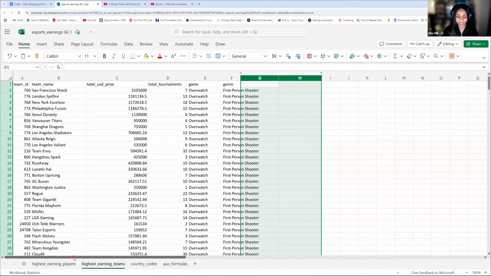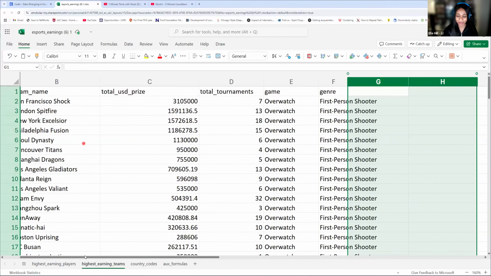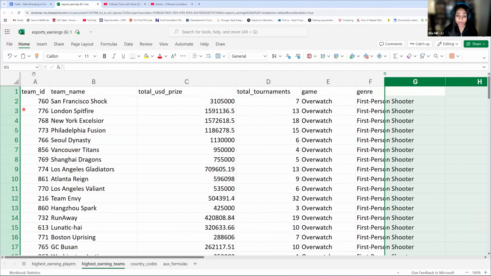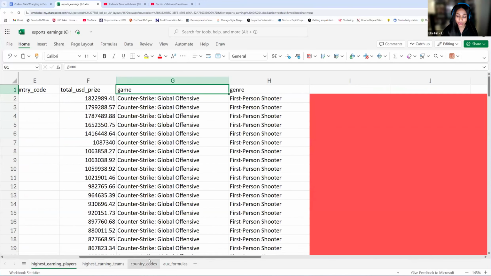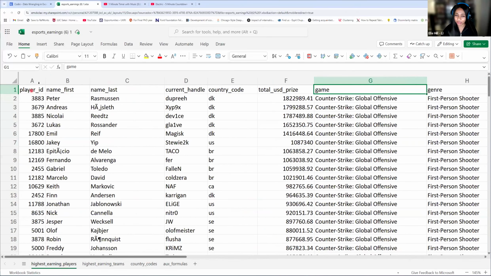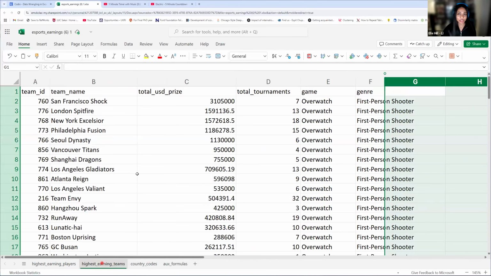If we look in our highest earning teams, we zoom in a bit so we can see it. Again, we're going to see this team ID. So kind of an alarm bell should go in your head when you see these IDs. IDs are usually good for connecting information.